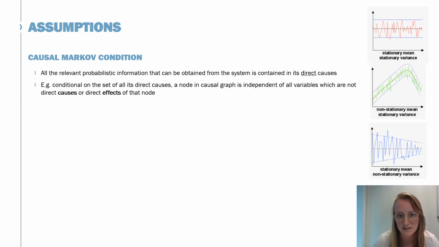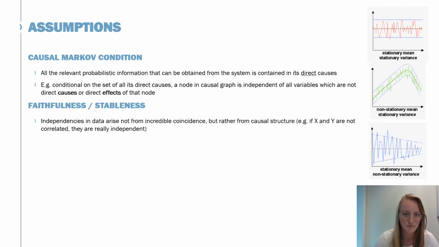So conditionally in the set of its direct causes, a node in a graph is independent of the variables which are not other direct causes or effects of that node. So this is what allows us to create this causal graph.